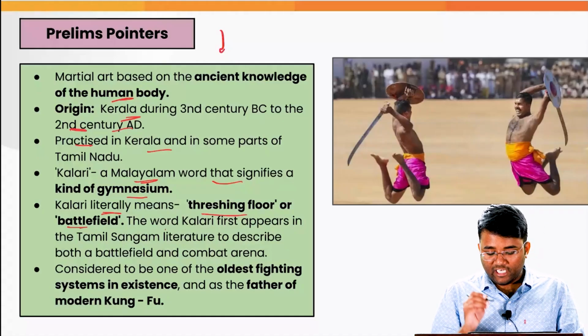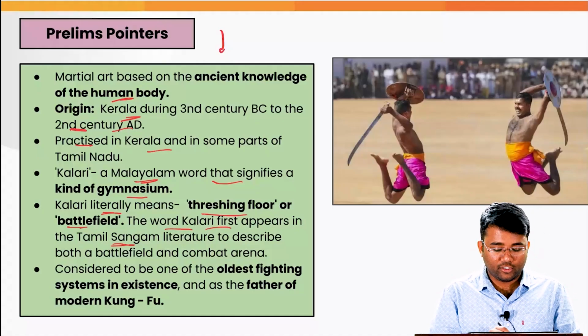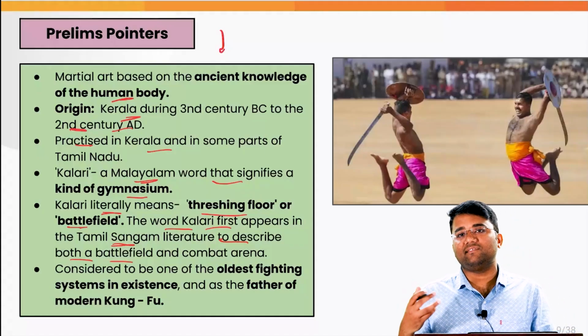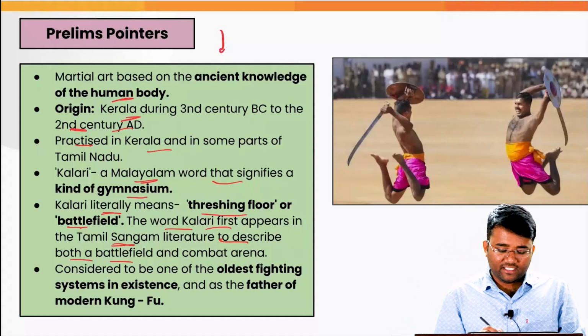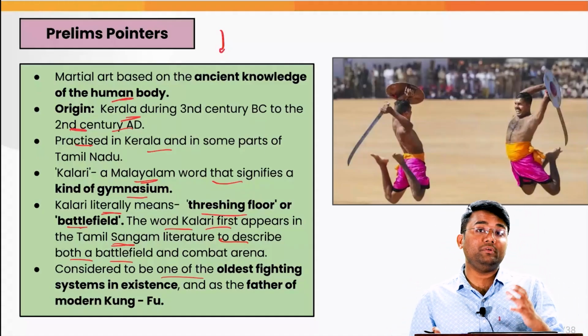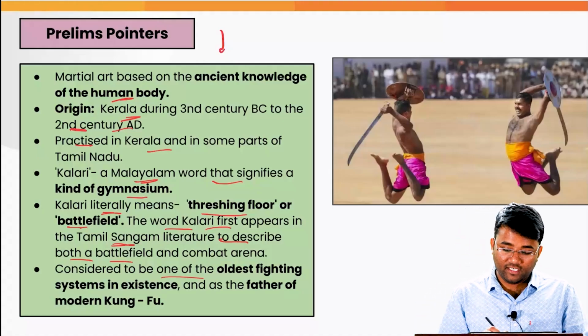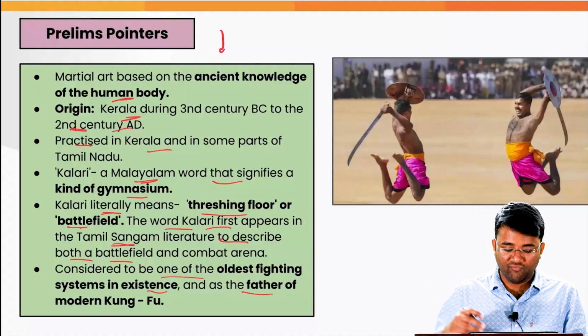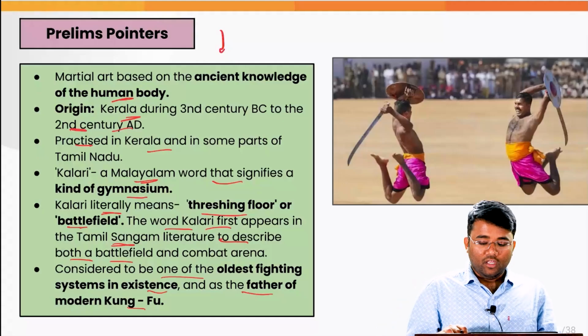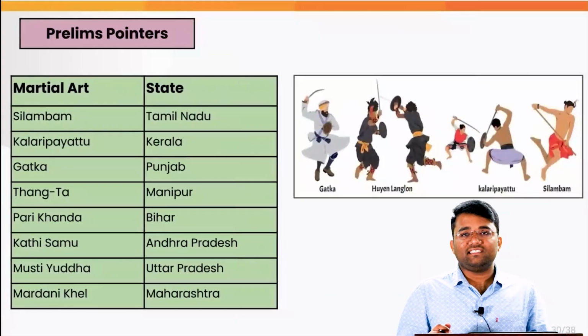The word Kalari first appears in the Tamil Sangam literature to describe both a battlefield as well as a combat arena, and it is considered to be one of the oldest fighting systems in existence and the father of modern Kung Fu, which is famous in various countries like China, etc.